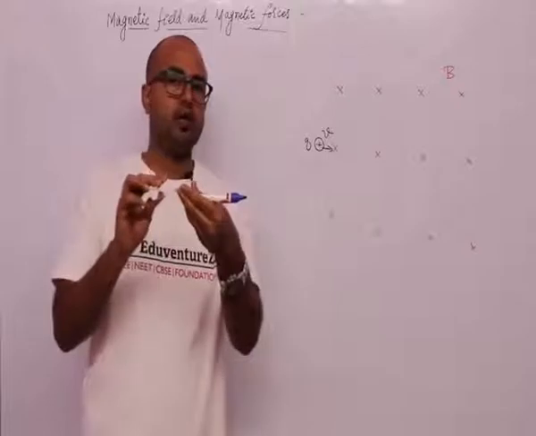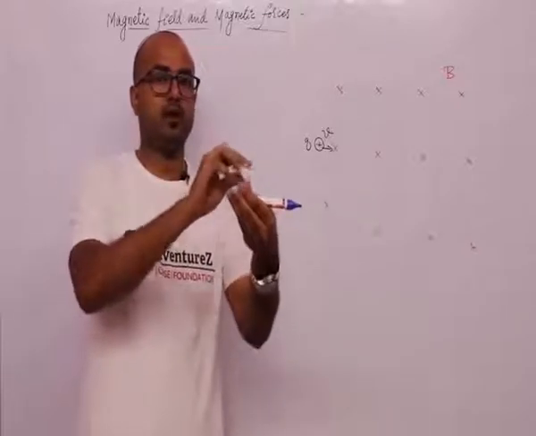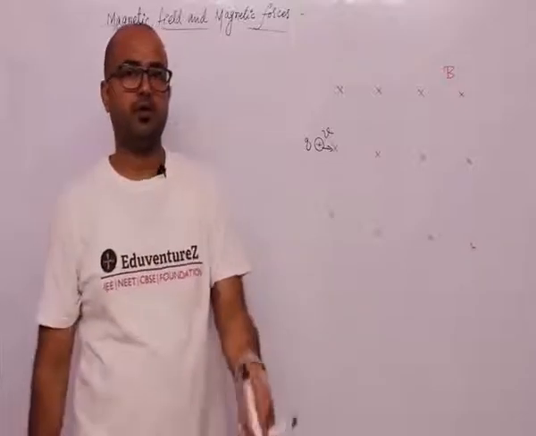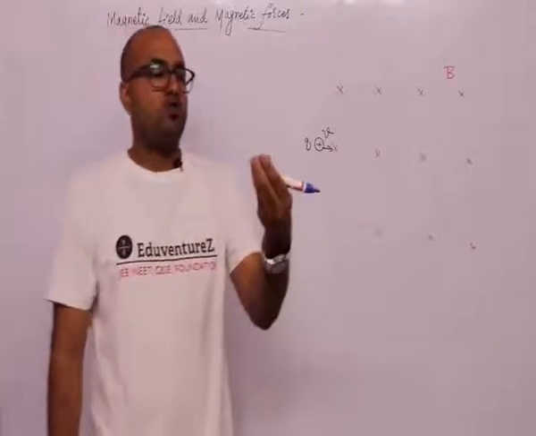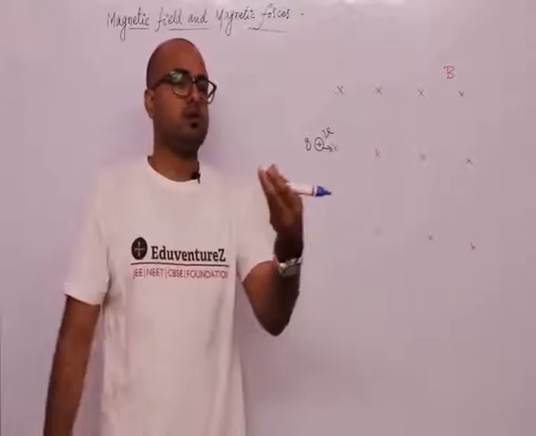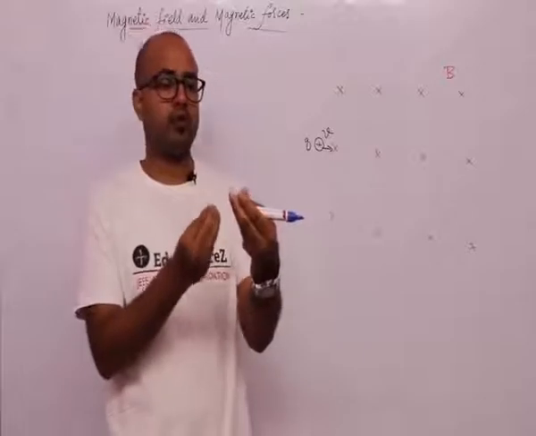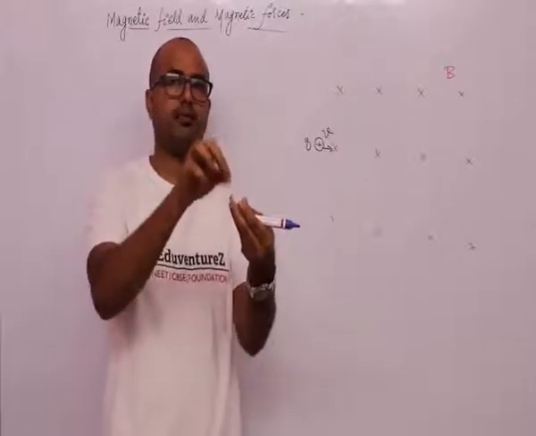So V cross B, we have to calculate V cross B, because V cross B gives the direction of force on this charged particle if it is positive.